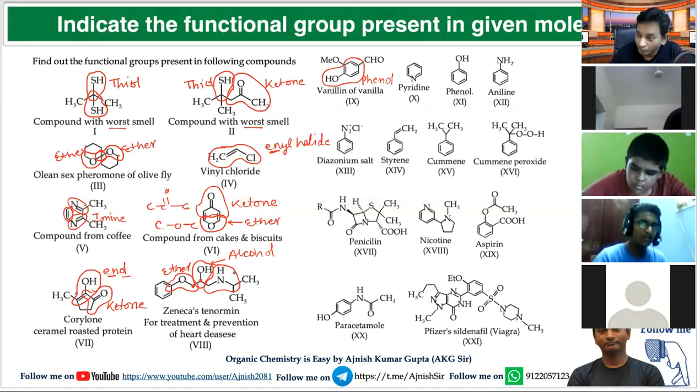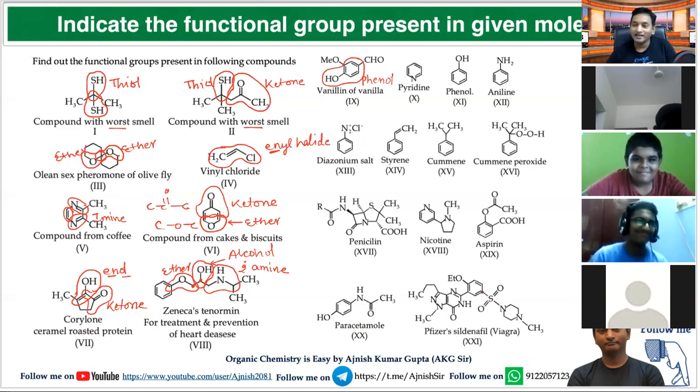Secondary amine. Very good. Not tertiary, secondary. Nitrogen is connected with two carbons on the sides and one side is hydrogen. So it is a secondary amine, not an amine. Is it clear? Now, write the structure of these and try to write the functional group present in these.